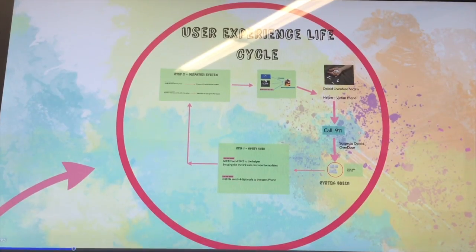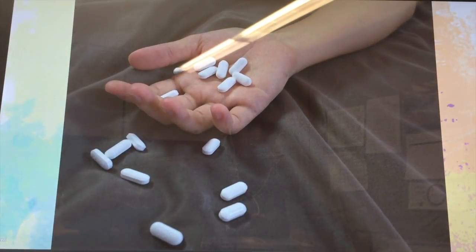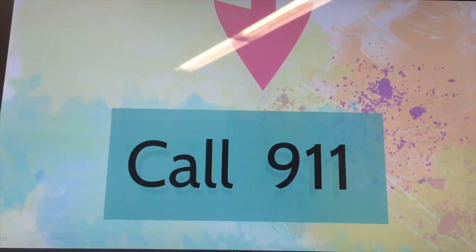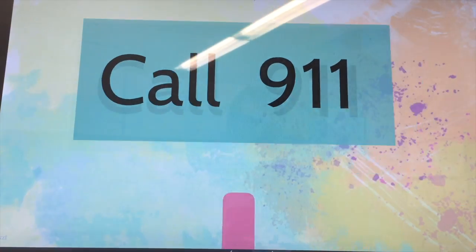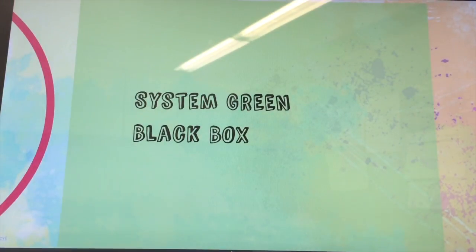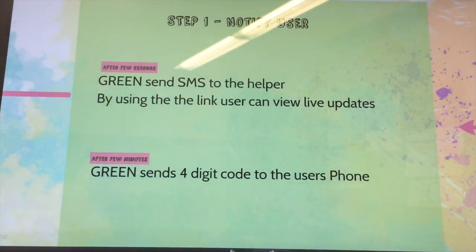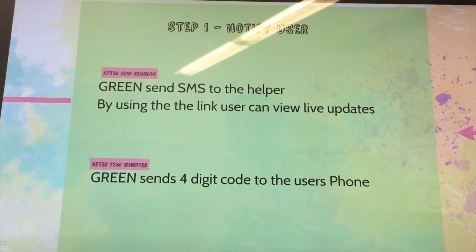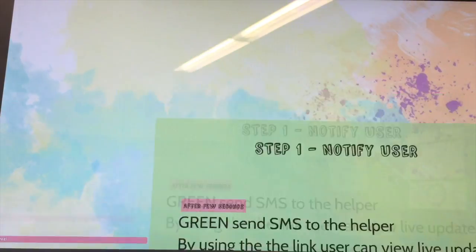Let's look at the user experience lifecycle. Initially there is an opioid overdose. The victim's friend calls 911, which is a highly reliable system. If it's suspected to be an opioid overdose, then the request is forwarded to System Green, which is a black box. It does two things. First, it sends an SMS to the user. By clicking on the link, the user can view the live updates. Second is a 4-digit code to the user.